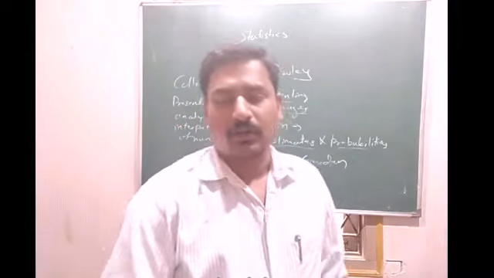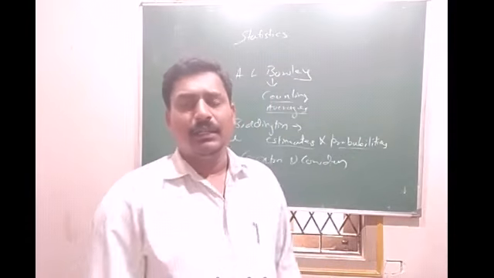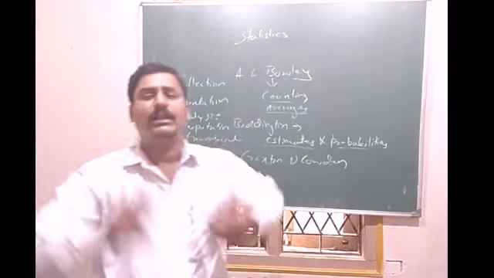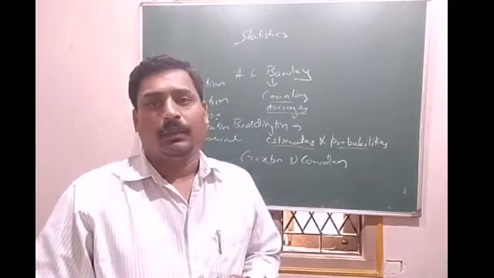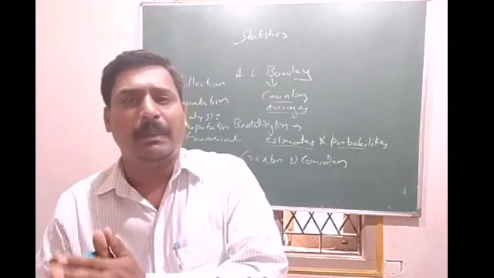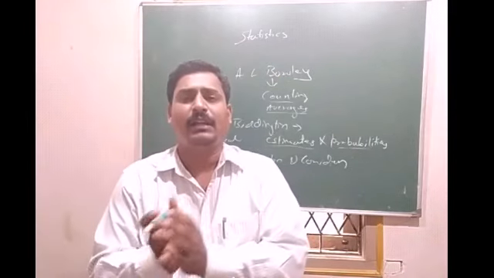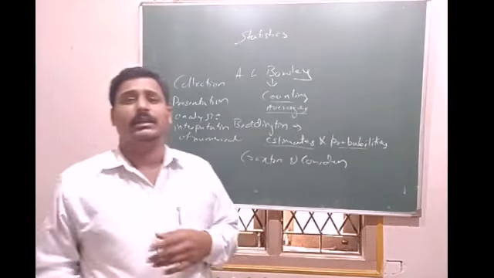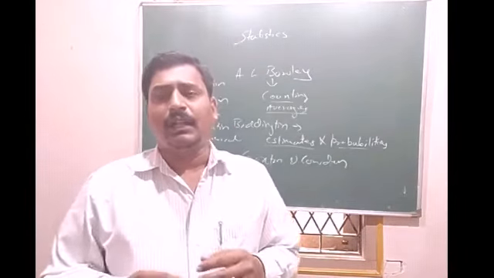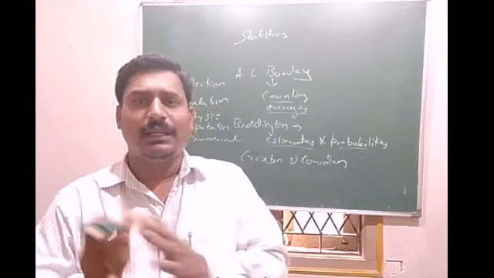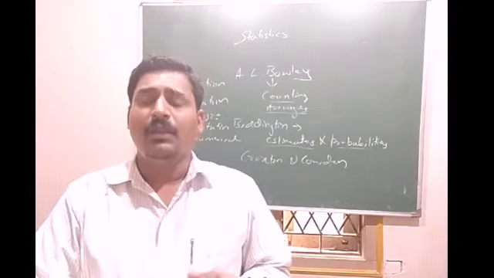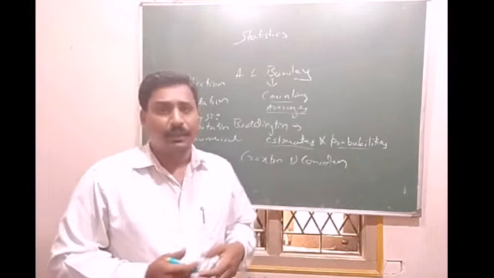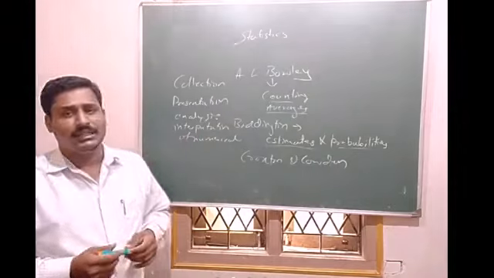So Croxton and Cowden said that statistics covers collection, that is how to collect the data. It gives the methods to collect different kinds of data, and the methods to present that data. After collecting the data, how to present it in table form, graphical form, or in the form of calculation. It gives that method, and also how to analyze them.